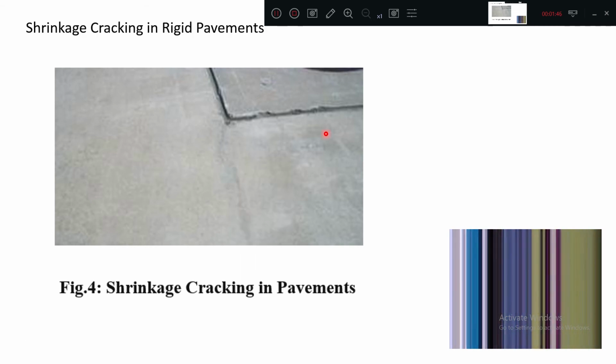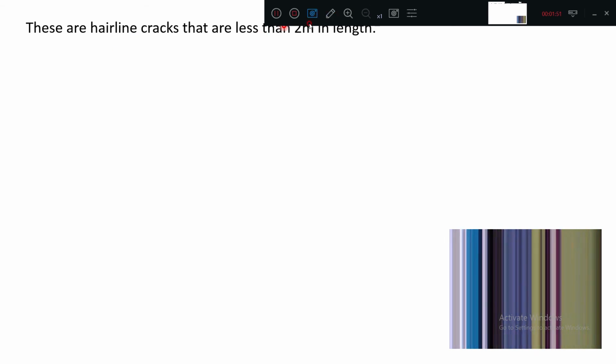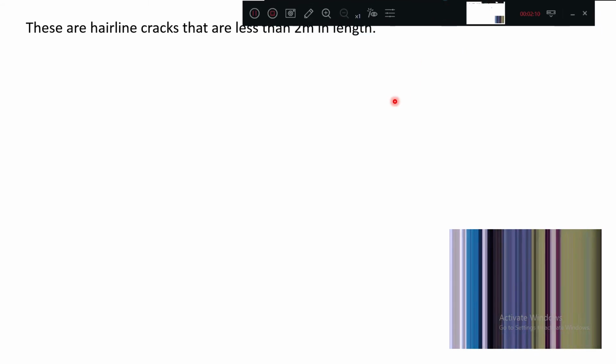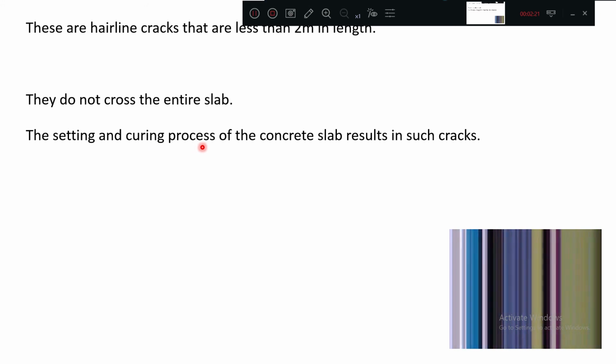Now these are hairline cracks, less than 2 meter in length. This is not a continuous crack which appears on the surface. Wherever water loss is more, there may be chances of hairline cracks which will appear. So maximum 2 meter length. They do not cross the entire slab, means they are restricted to one small area. The setting and curing process of the concrete slab results in such cracks.